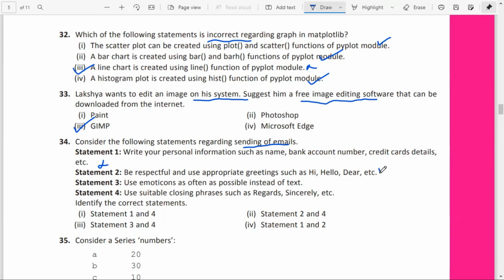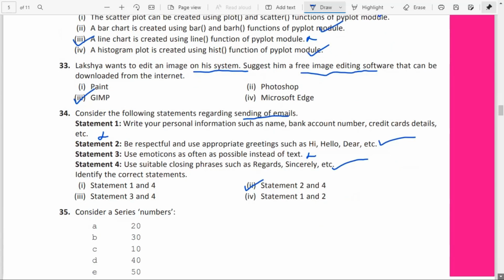That is correct, that is the correct method. Statement 3, use of emoticons as often as possible instead of text. That is also not a good practice. Statement 4, use suitable closing phrases such as regards, sincerely. That is a good practice. So statements 2 and 4 are the answer.